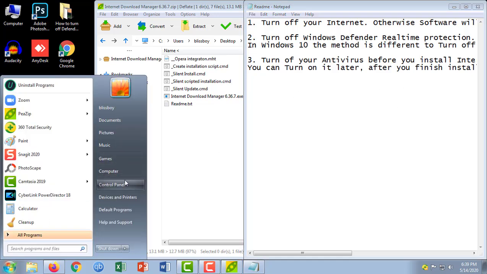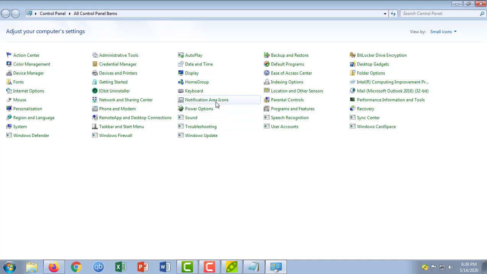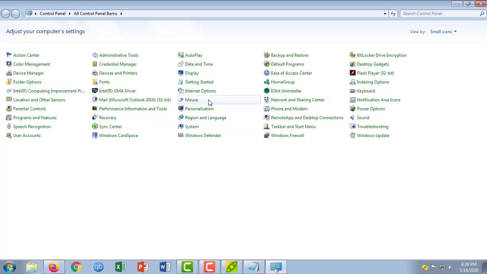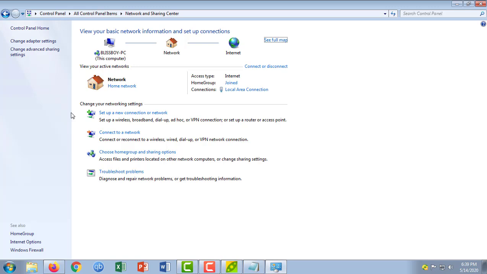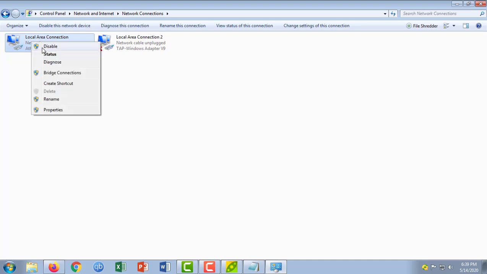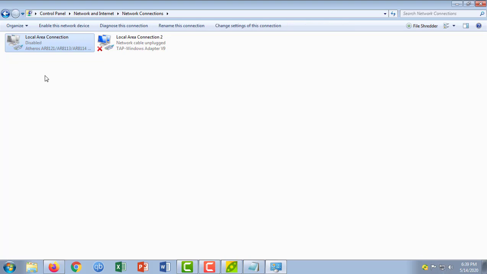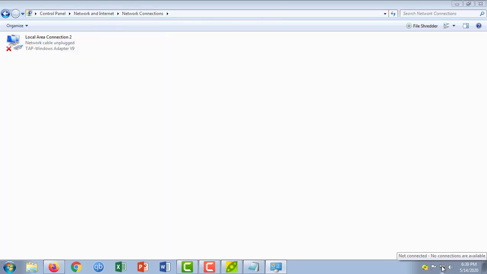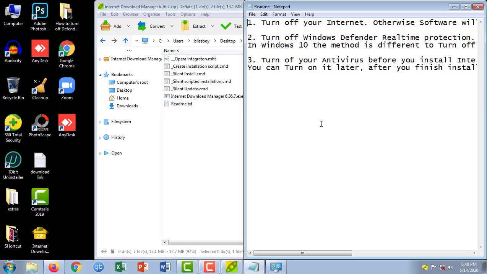The process is very easy. You go to control panel and you can see in Windows 7 network. Okay, network and sharing. So here you can see advanced settings, adapter settings. From here, local area connection, you can disable it, and in this way you can turn off your internet. So it is now disabled. My internet connection is disabled now. So that is the first step.